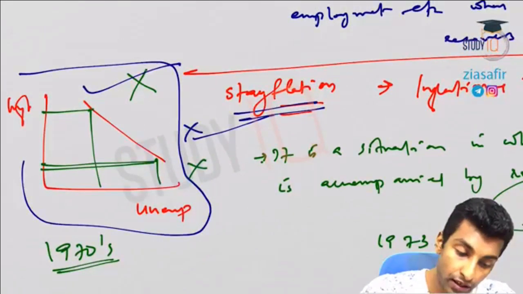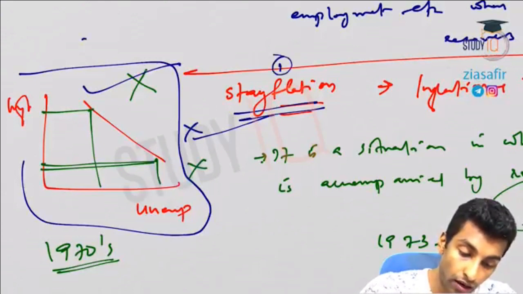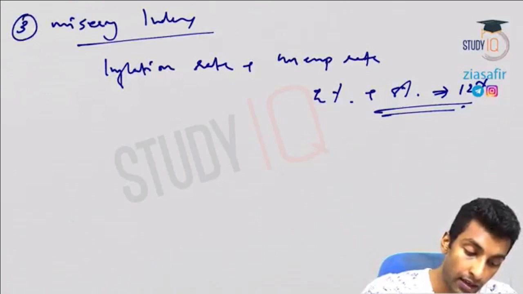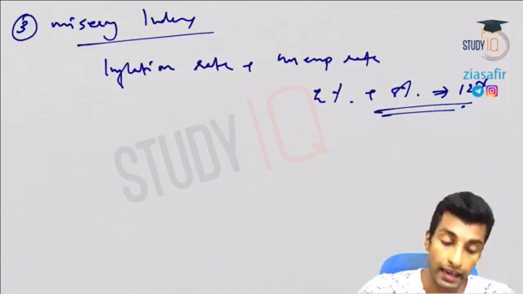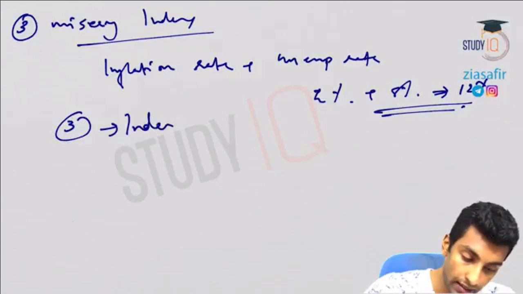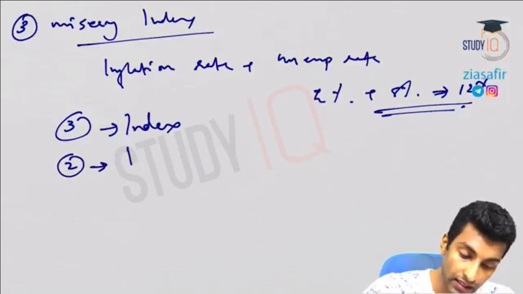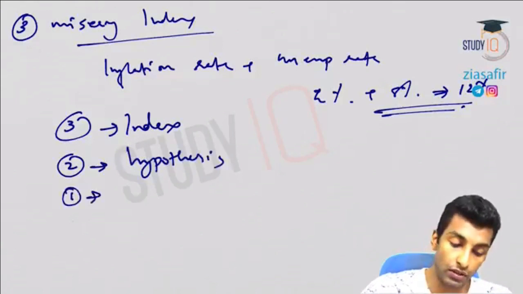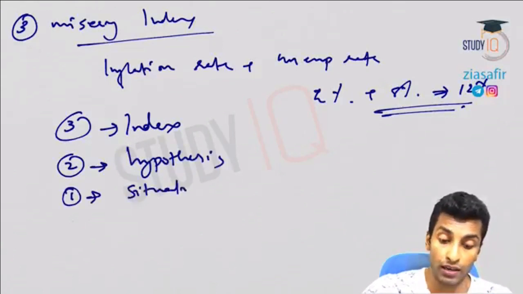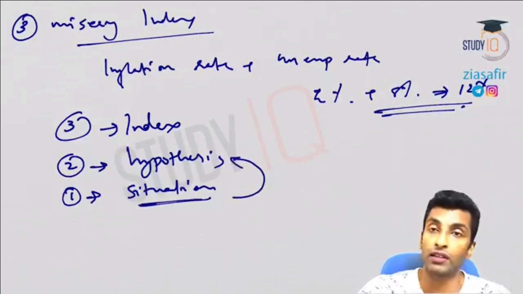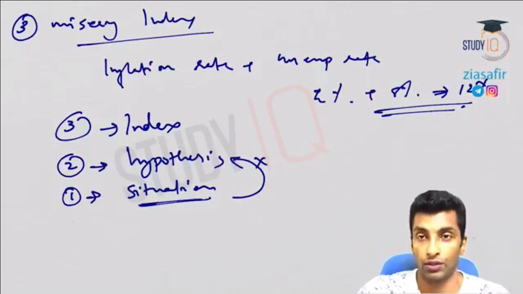So stagflation, let's say, I mark as 1, Phillips curve 2, misery index, let me mark as 3. So what is this? Misery index is an index, right? So the third one is actually an index. What about the second one? Second one is a hypothesis. What is the first one? Stagflation. That is the actual situation. So that shows the situation. And when the situation is there, the hypothesis actually failed. So that led to rejection of this theory. So this theory does not exist.